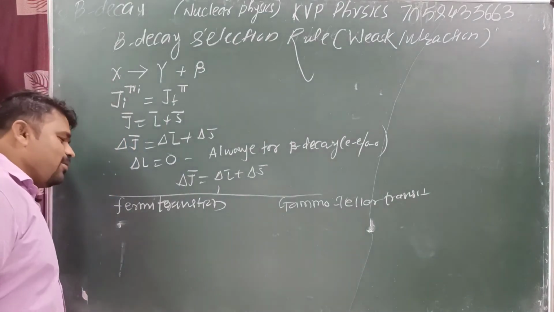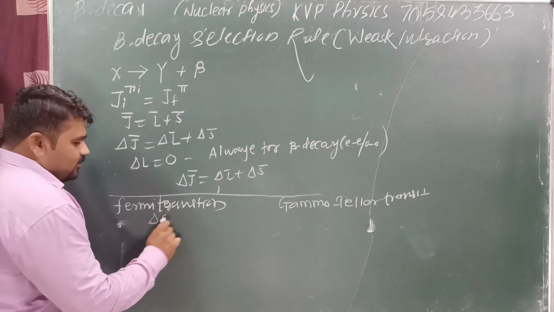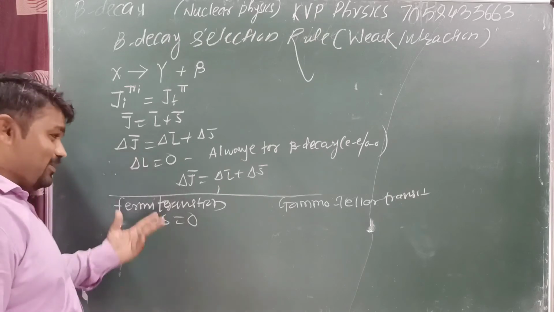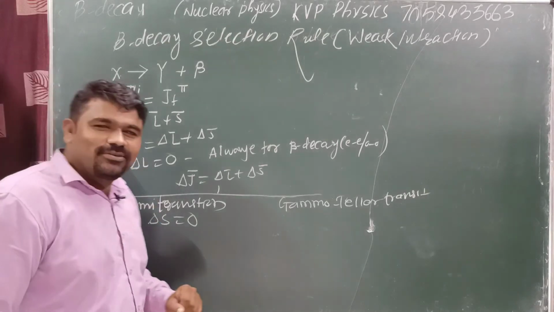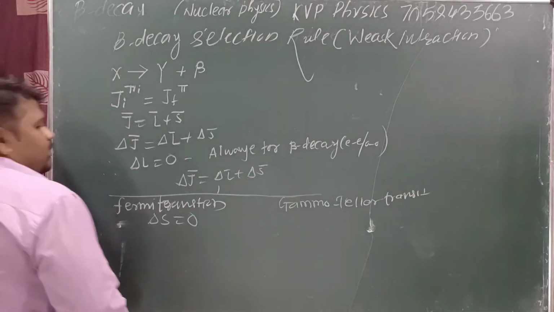Let's see, Fermi transition. For the Fermi case, delta S is equal to 0. Delta S is equal to 0. Already delta L is equal to 0. Then delta J is nothing but delta S. Now write down here. Don't take delta L here.